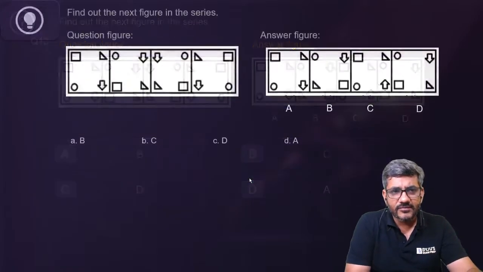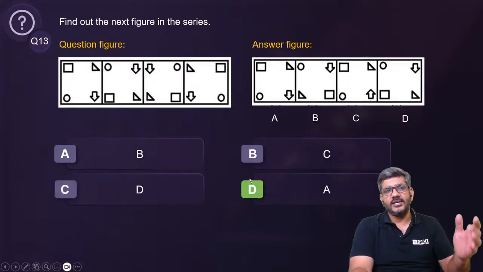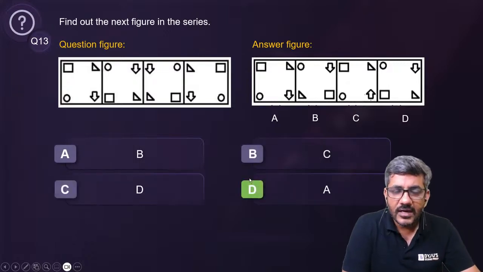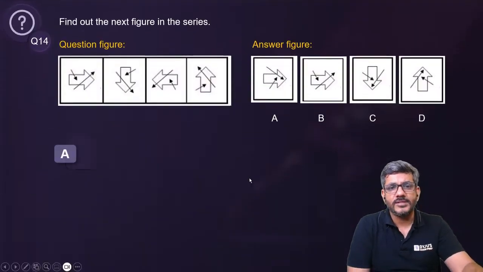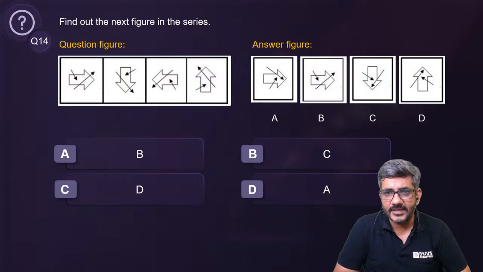So the correct answer for this question is option D. That's A. सही होना चाहिए बस. Yes, that's the correct answer, which is the good part of it. I'll move ahead to question number 14. Another question on figure test. Let's see what is the right answer this time. फिर से देखते हैं.